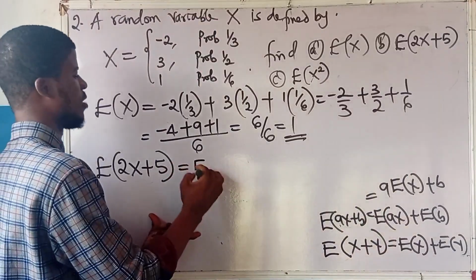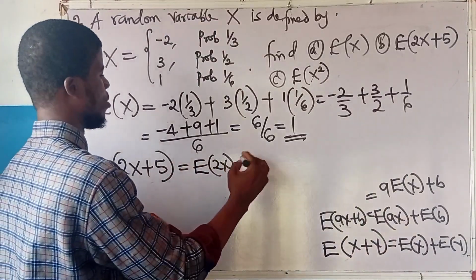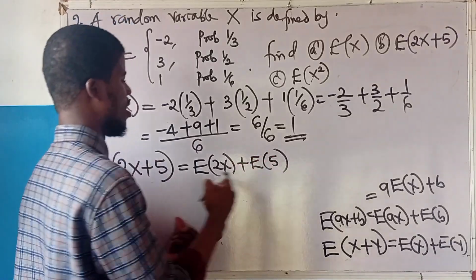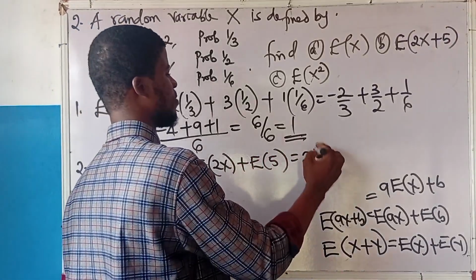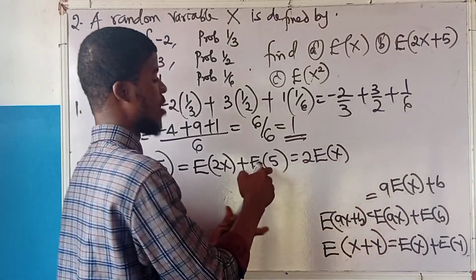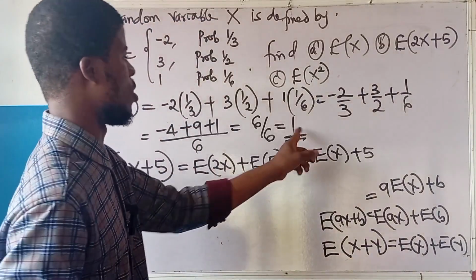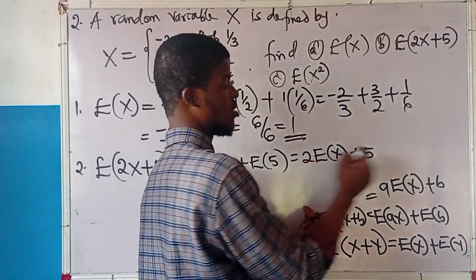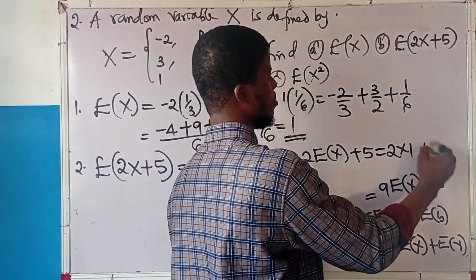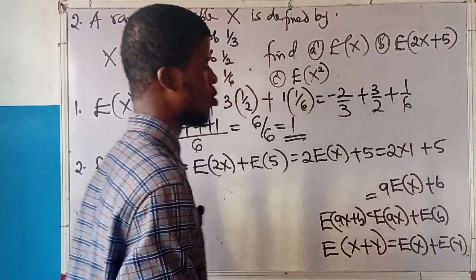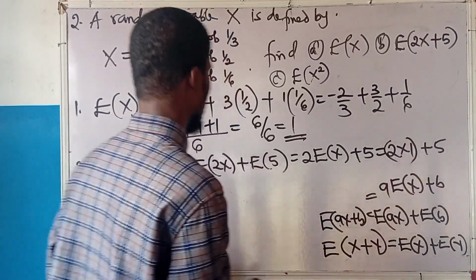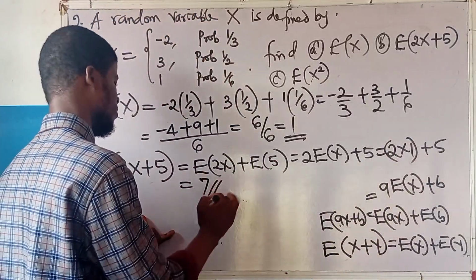So what this means is the expected value of 2x plus the expected value of 5. And this is actually 2 into the expected value of x plus 5, right? So what is the expected value of x? It is 1. So this is 2 times 1 plus 5. 2 times 1 is 2. All right, what's 2 plus 5? 7. So this is equal to 7.